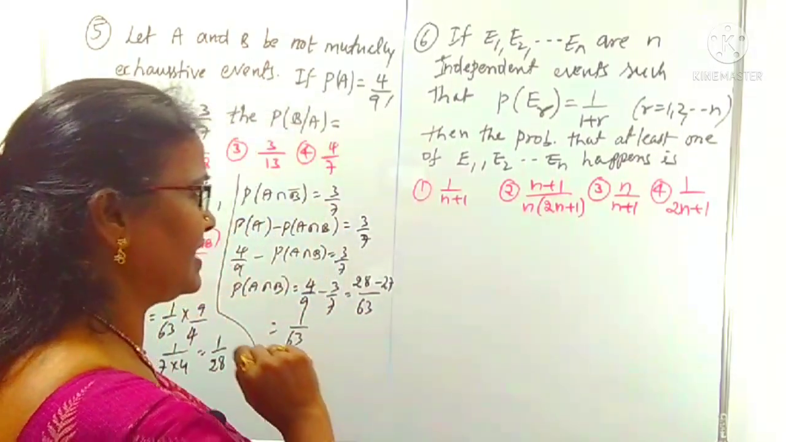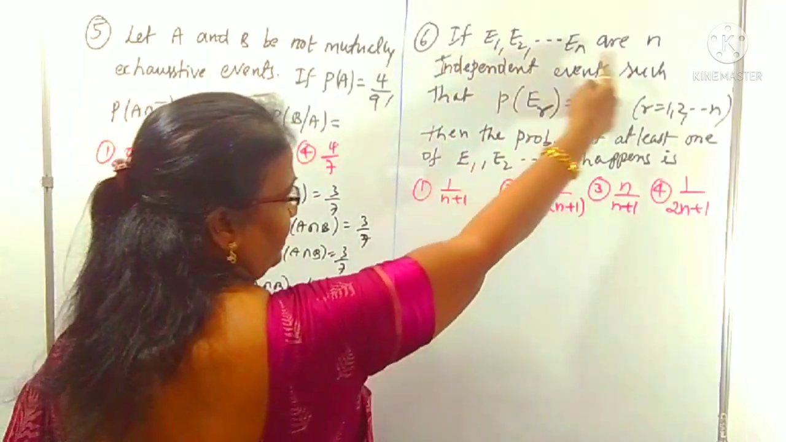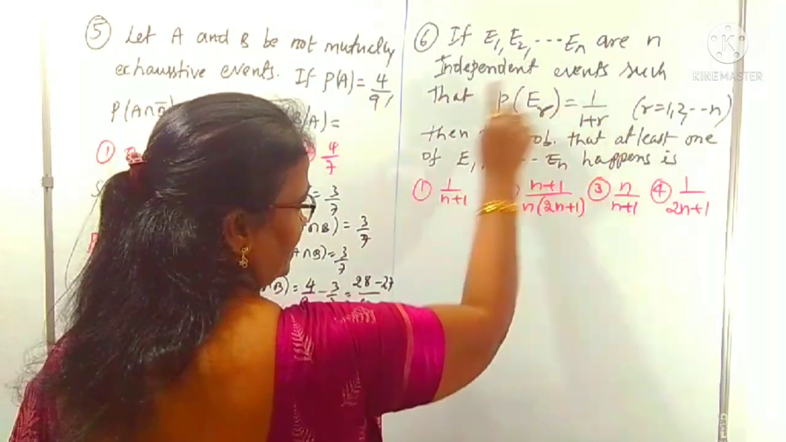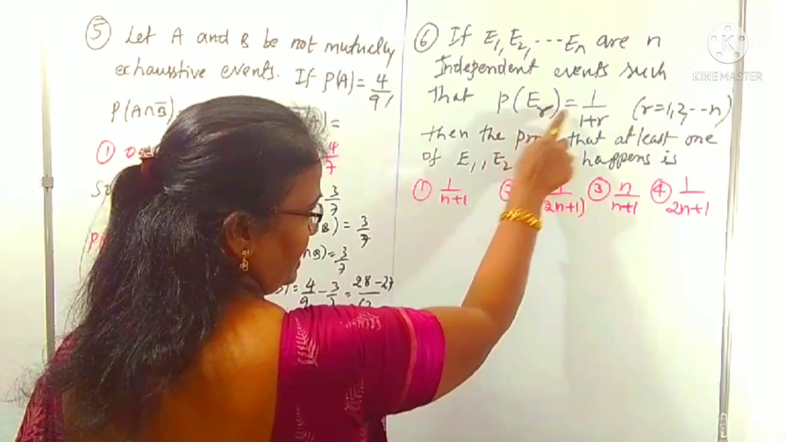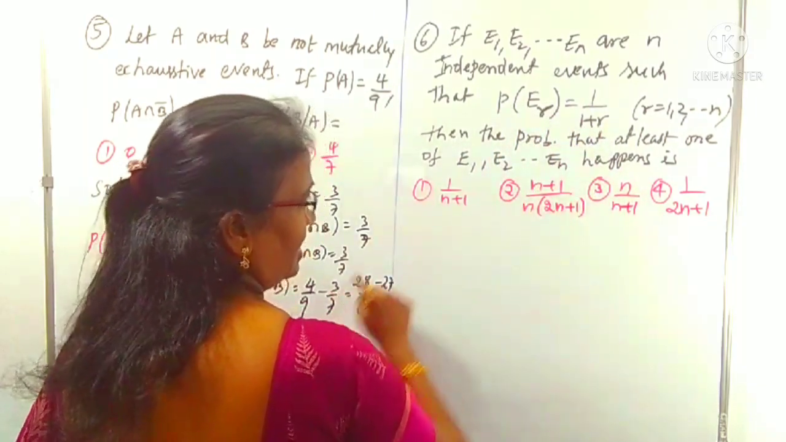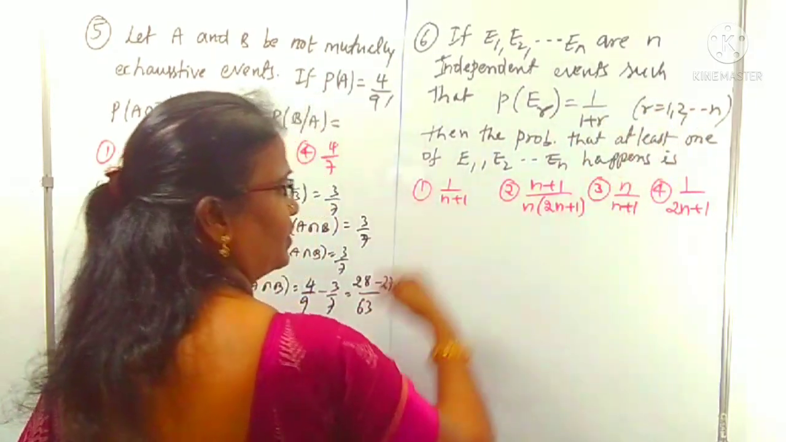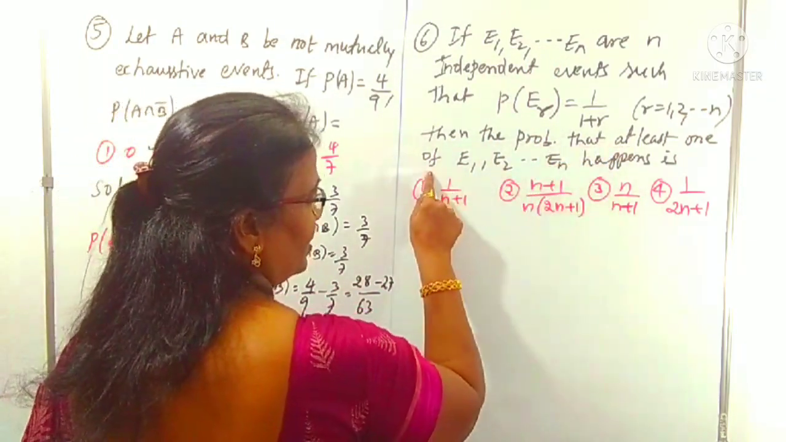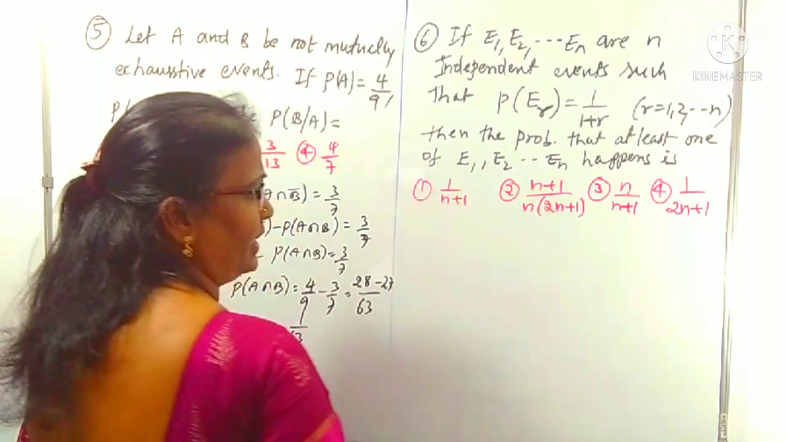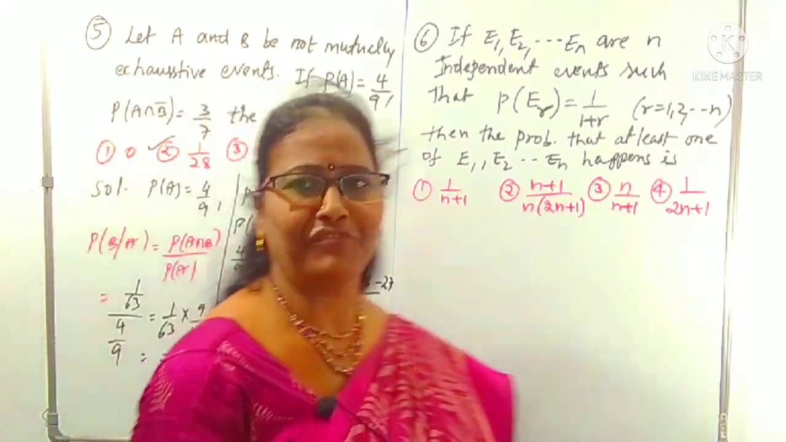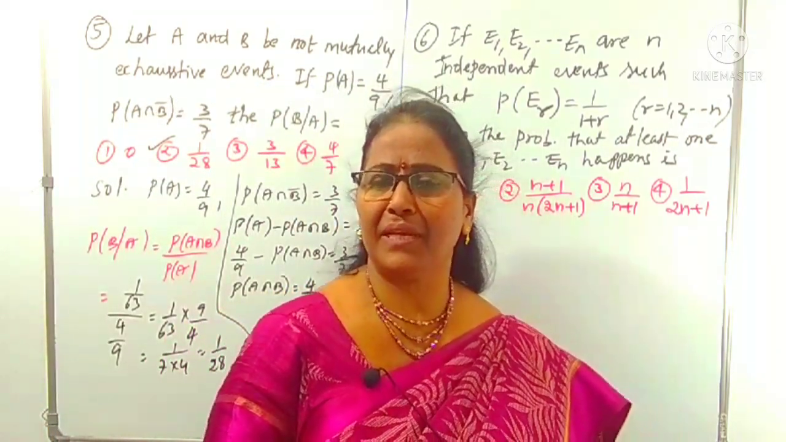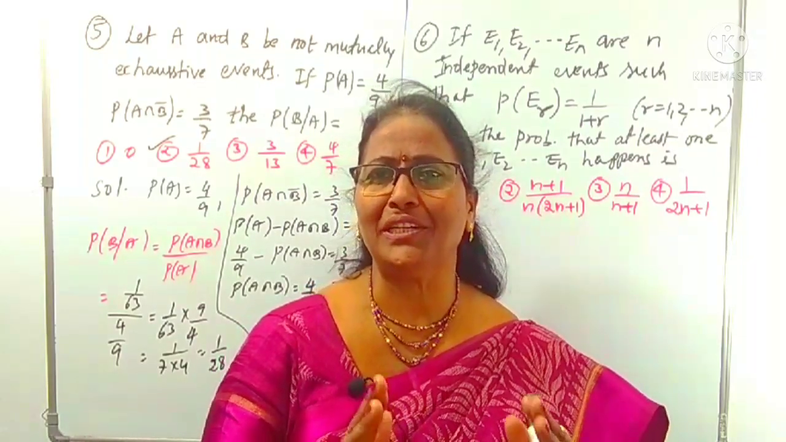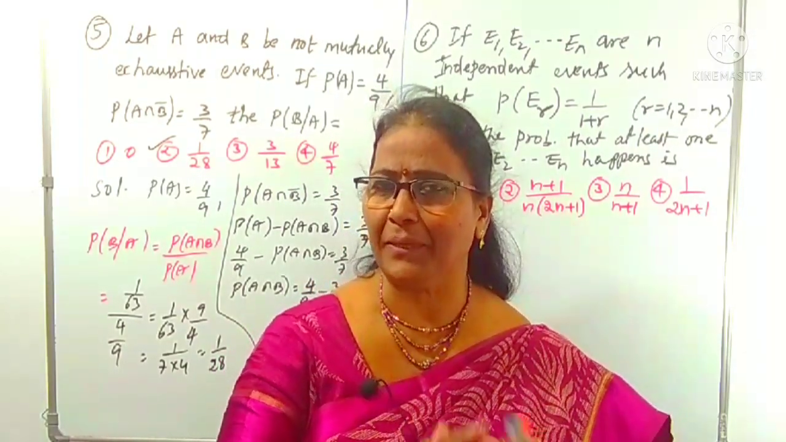First, you can understand the question. E1 to En are n independent events such that P of Er is defined as 1 by 1 plus r, where r runs from 1 to n, because n events are there. Then find the probability that at least one of E1, E2 up to En happens. What is the meaning of at least? At least one of A and B means you have to find P of A union B.